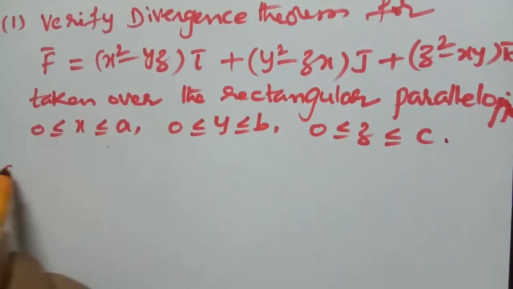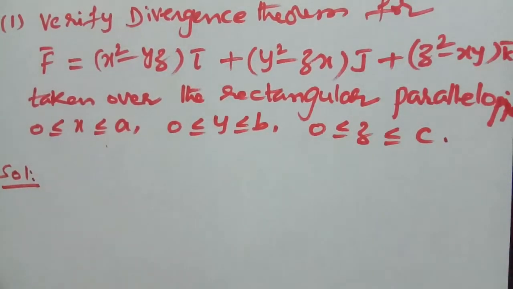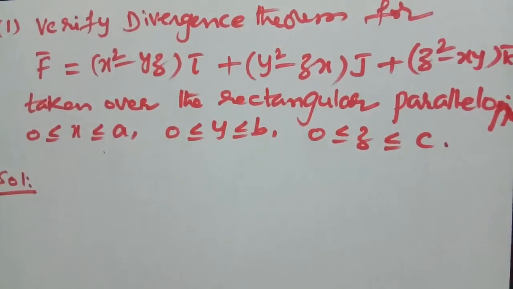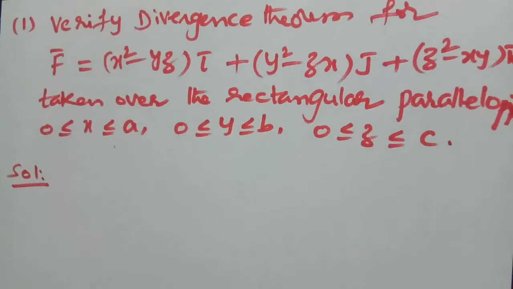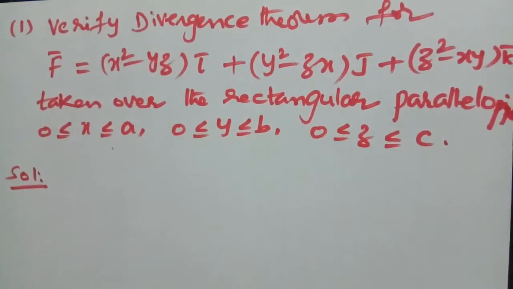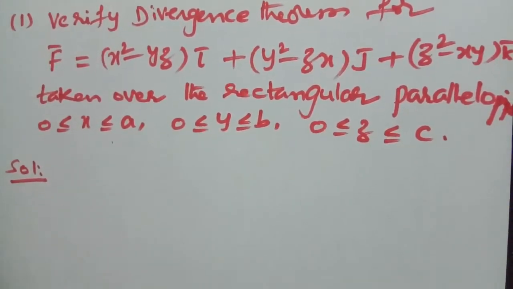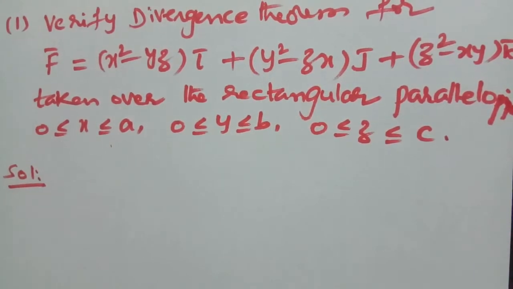So this is a parallelopiped. We have to verify the Gauss divergence theorem for the vector point function F bar. So first, draw the rectangular parallelopiped.